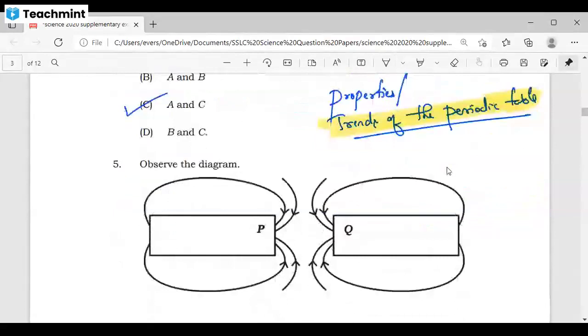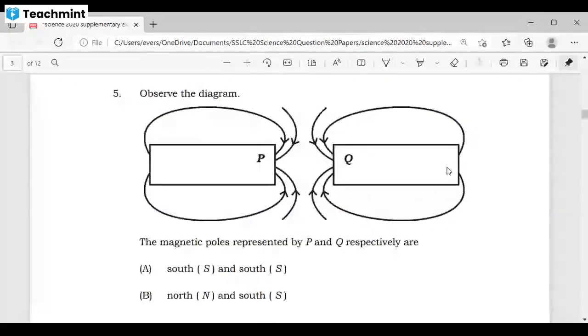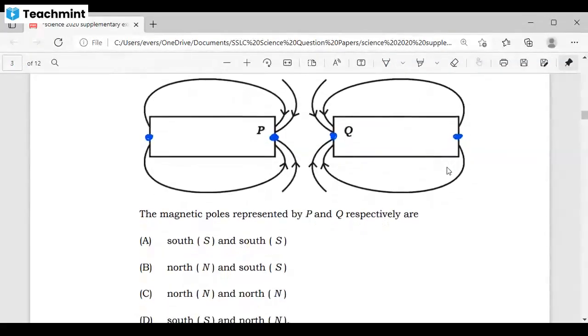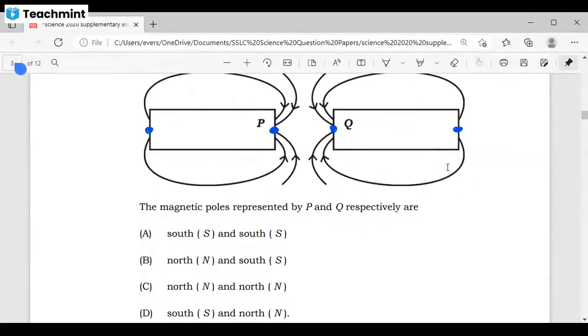Now, as you can see here, the diagram is given. Observe the diagram. We have two bars, one bar and another bar, and these are the two poles. We have two poles here. Now here the question is: the magnetic poles represented by P and Q respectively are.